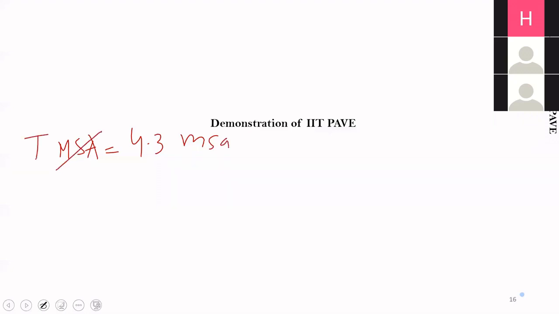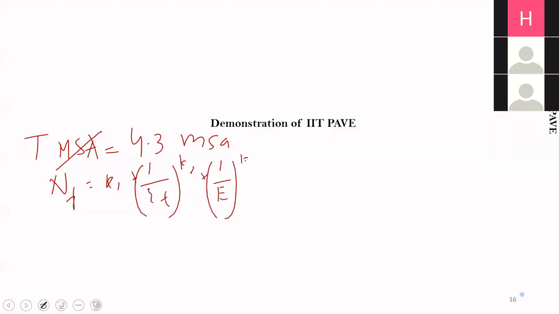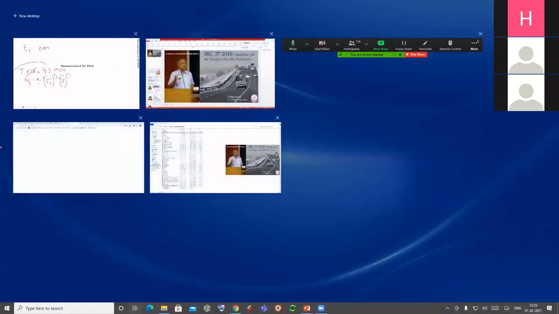Okay. When I put this design traffic in this equation, NF is equal to K1 into (1 by epsilon T) to the power K2 into (1 by E) to the power K3, where I know the values of K1, K2 and K3, and the value of E, the modulus of the bituminous layer, is taken as 2000 MPa. I will put this T here and find out what epsilon T is.